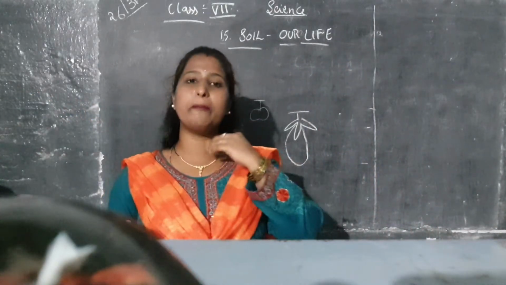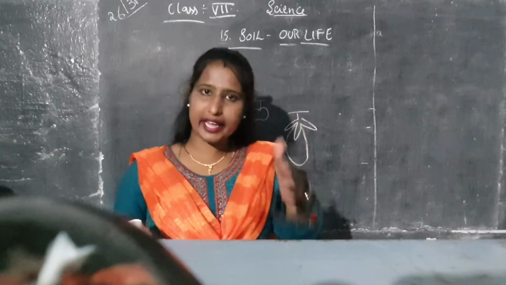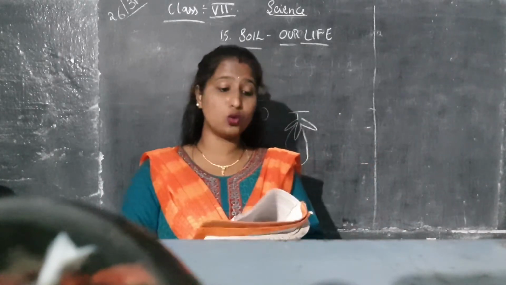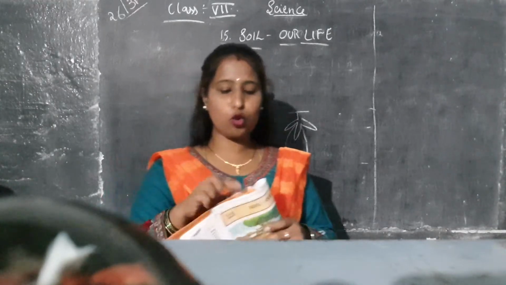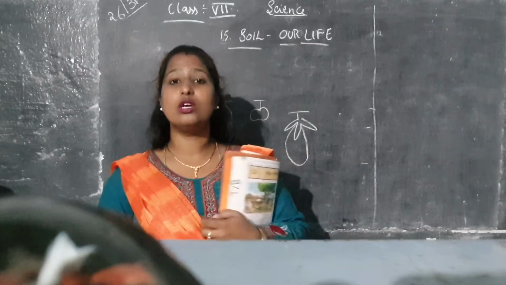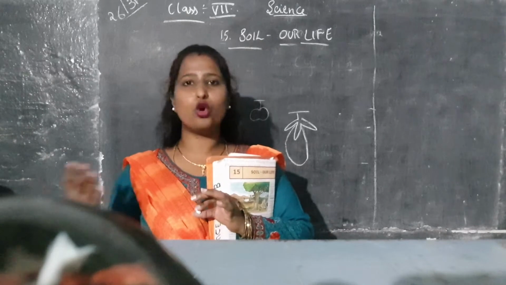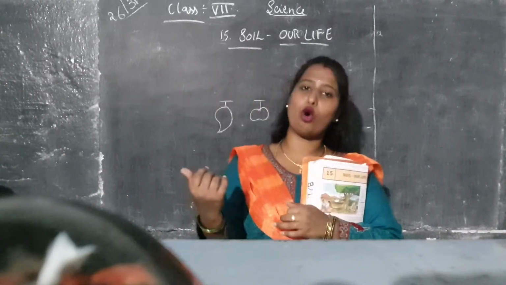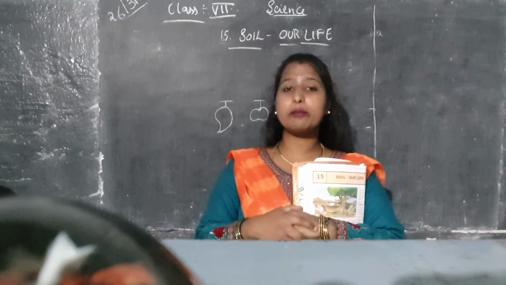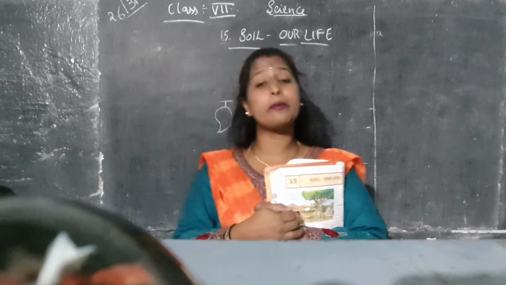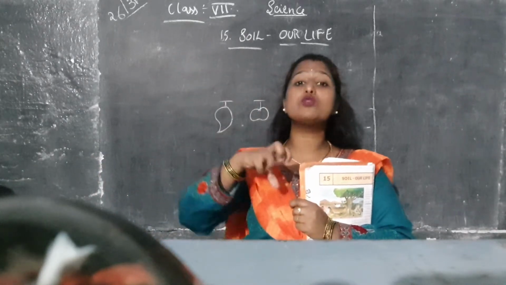These three depend on soil, in a direct way and an indirect way. Now, in the direct way, how is soil used? At home you have pots, right, children? In the summer season, some houses won't have a fridge, yes or no? If you have a fridge, you won't use a pot. So those who don't have a fridge, what do they do, children? They get a pot and pour water, and they tie a wet cloth around the pot. So what happens? The water inside the pot becomes cool.